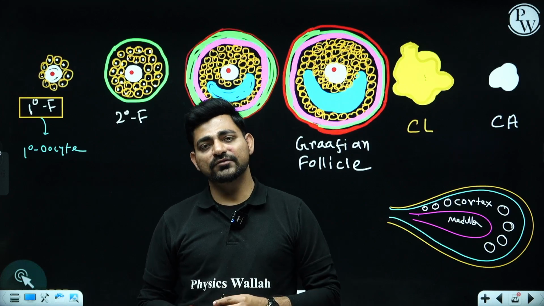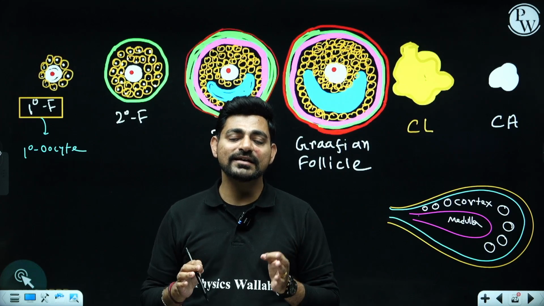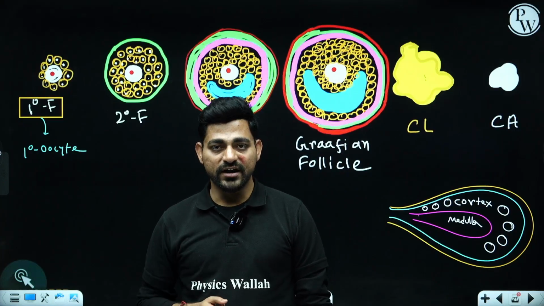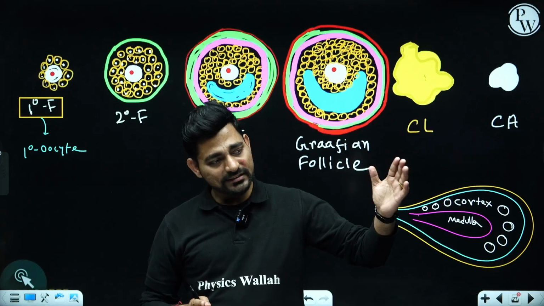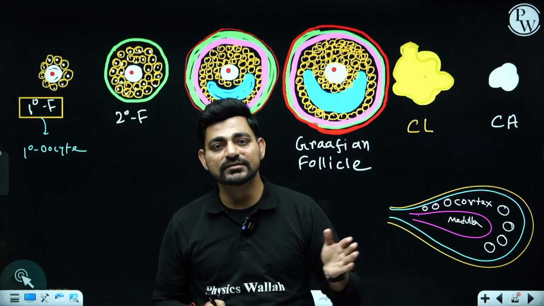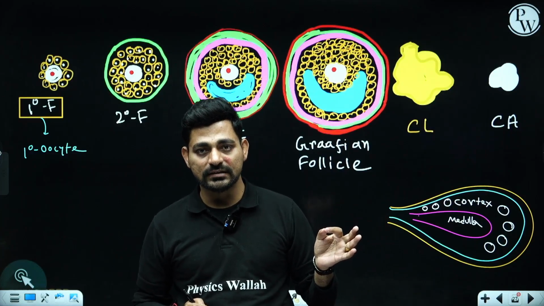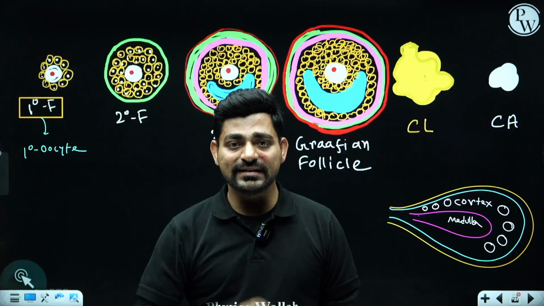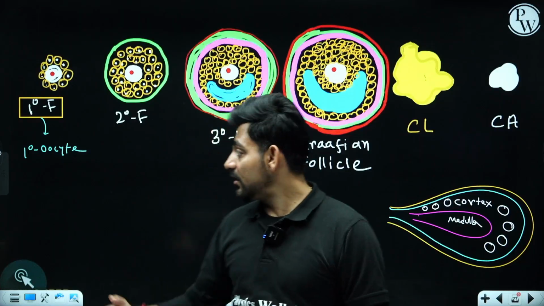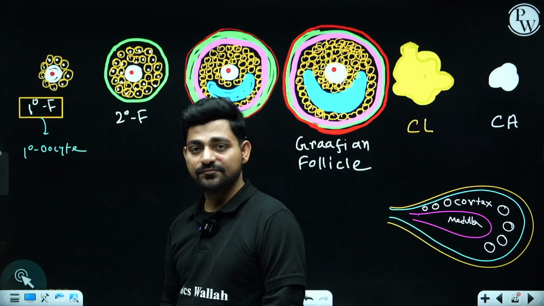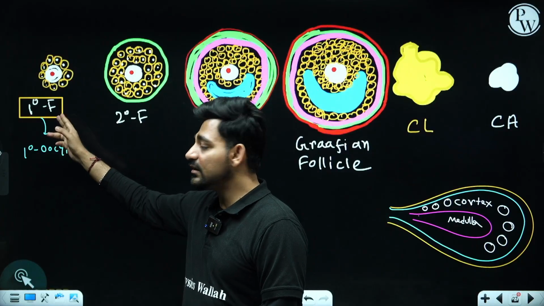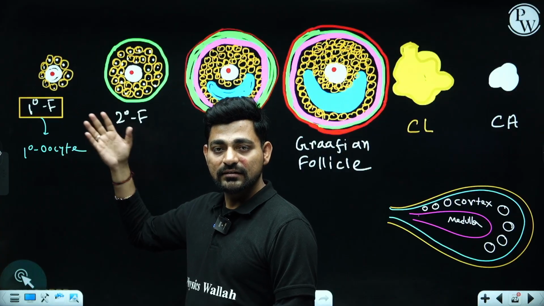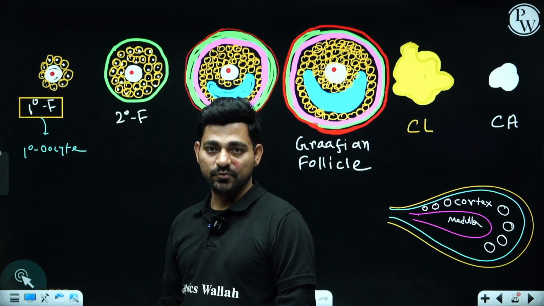At that time, you'll find only 60 to 80 thousand primary oocytes left inside the ovary, right? So during this gap of 12 to 13 years, starting from embryogenesis, inside the primary follicle you'll find an arrested primary oocyte until the time of puberty.